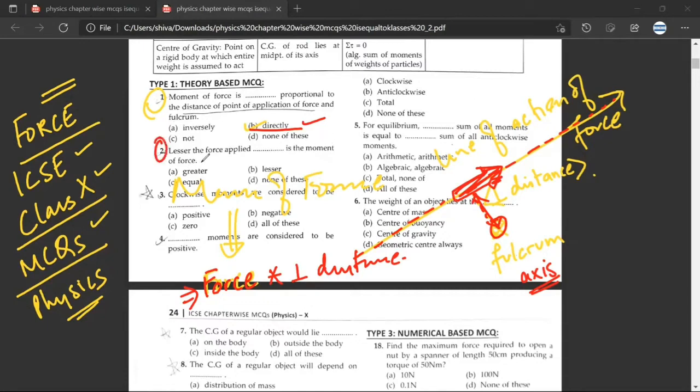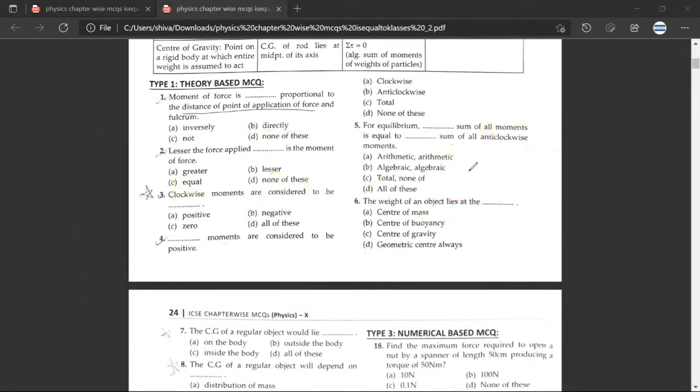Question number 2. Lesser the force applied, dash is the moment of force. So B, lesser. Shabash. Clockwise movement are considered to be, so, negative. Clockwise. Always remember, of course, you will do this in class 11th also. You can remember like this, that angles are measured positive in anti-clockwise direction. Any doubt, Mr. Sibang? No doubt, sir.